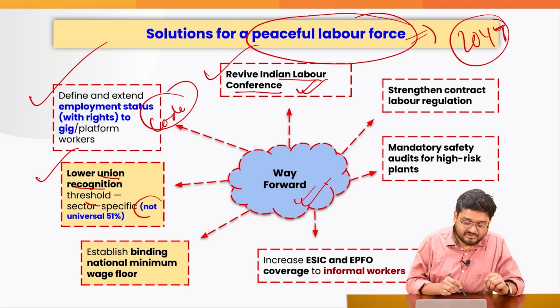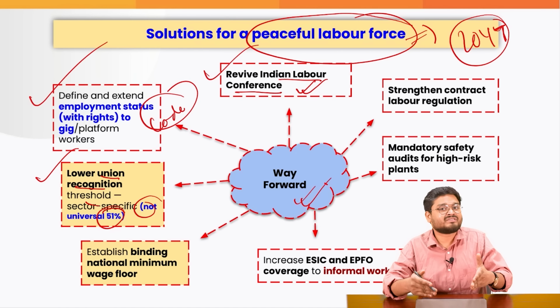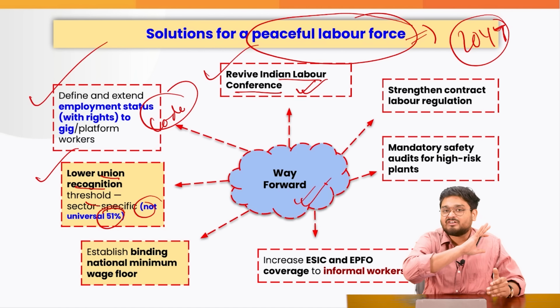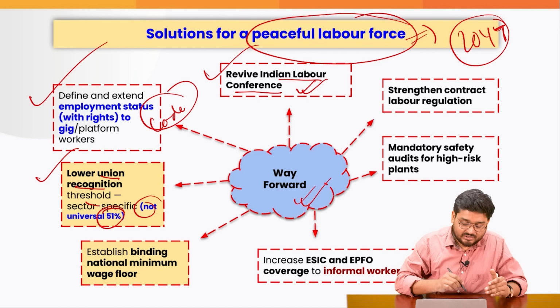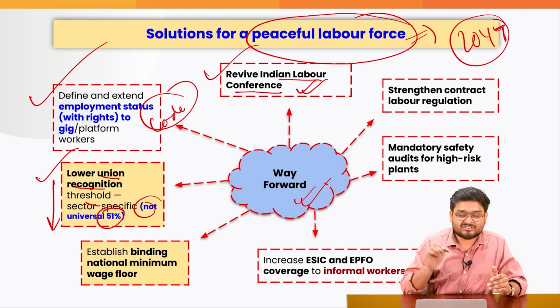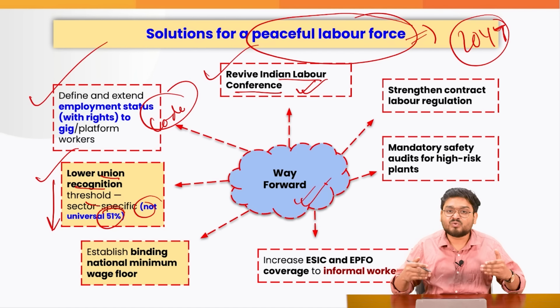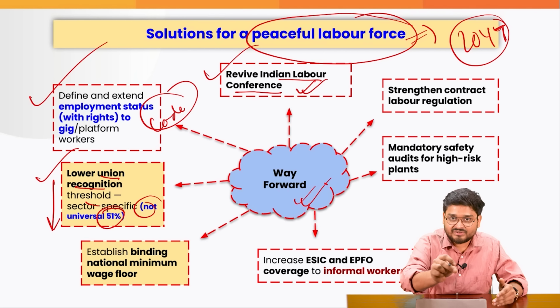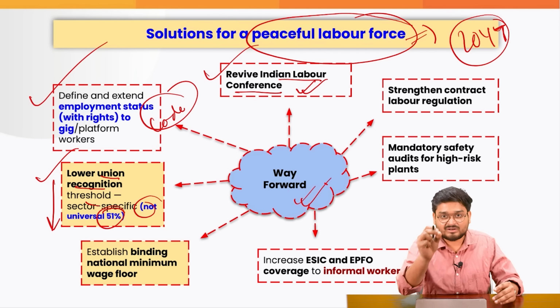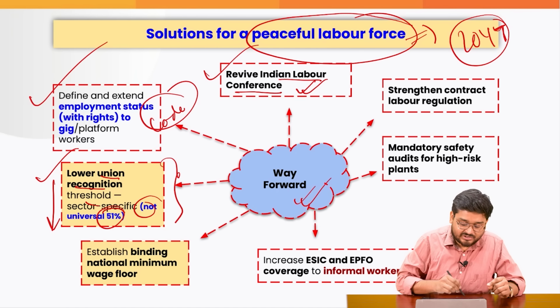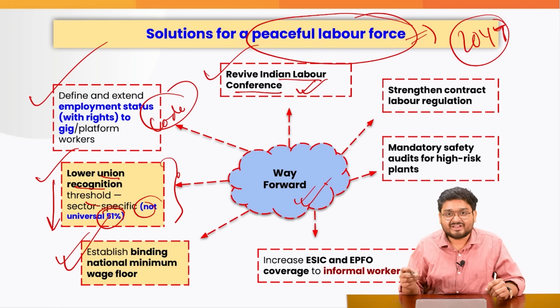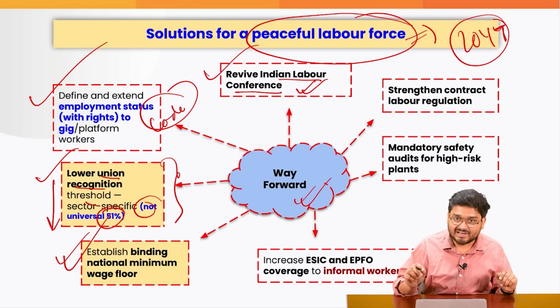There is also a provision in this code that you need 51% agreement of the workers to set up a union in one factory, for example, according to the latest code. So we have to lower these thresholds so that we can have more workers organizing unions in a very peaceful format, obviously with reasonable restrictions according to our constitution. Also, when we talk about a national minimum wage, there has to be one at a binding level.